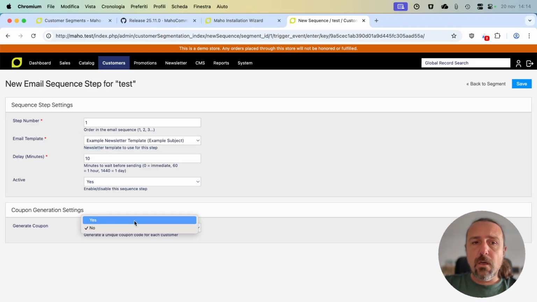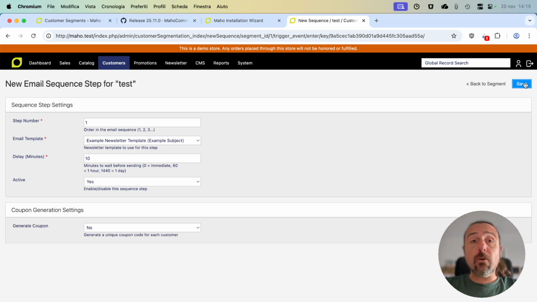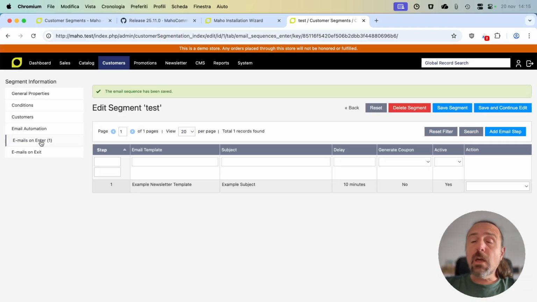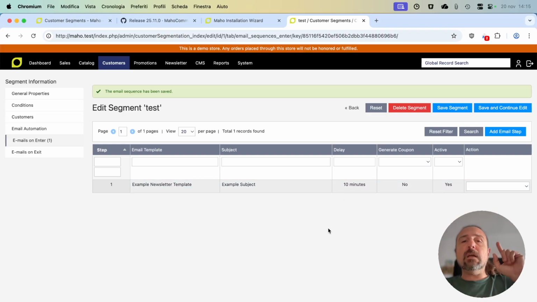But also we can generate coupons based on cart promotion rules. We can have a custom prefix, we can have a custom expiration date for the coupons, and most of all, what I was telling you about before, we can have a sequence, meaning we can have multiple emails that we can send to the customer with a custom delay that is measured in minutes, but obviously you can say hours and days or whatever. And the sequence can be interrupted if the customer exits the conditions of the segment.